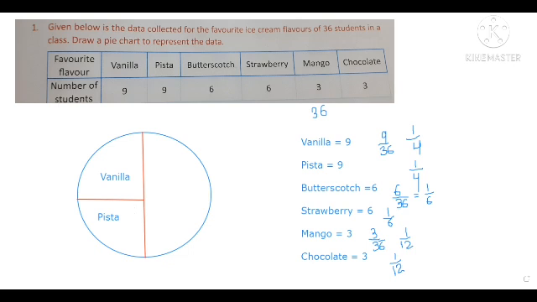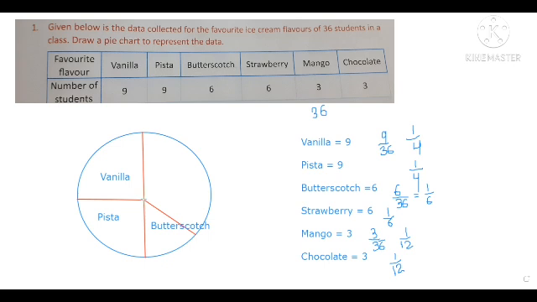So we are going to divide it like this. How many parts do we have to divide the total half into? So this is the 1 by 6 portion. Next, this part we are going to write here as butterscotch. Done. So this needs to be fitted here. Okay, this came a bit outside my line, but you have to fit it here.